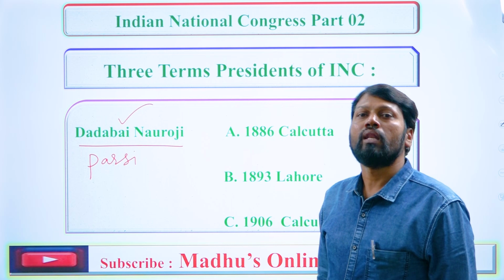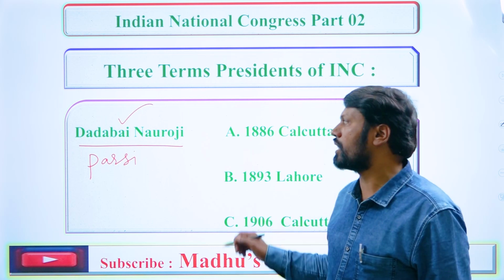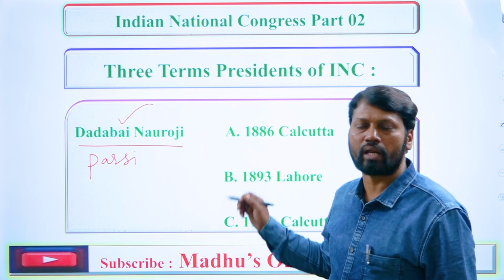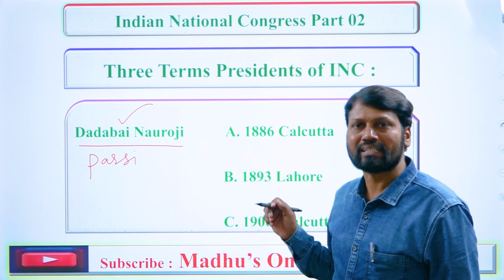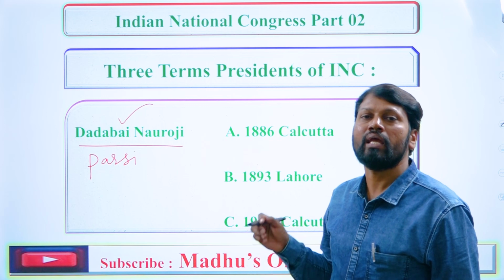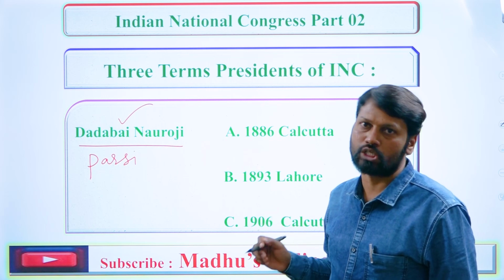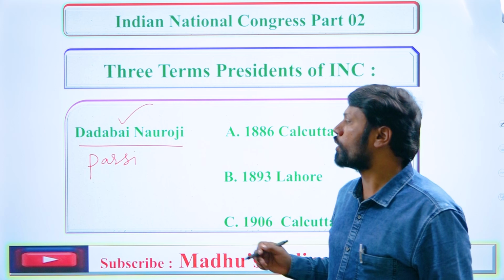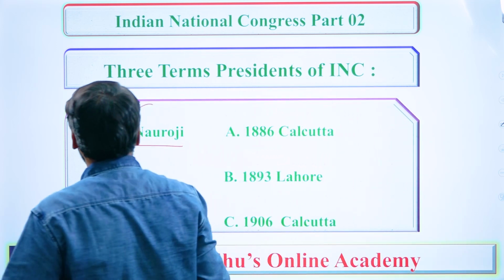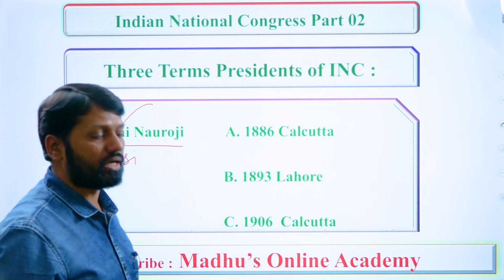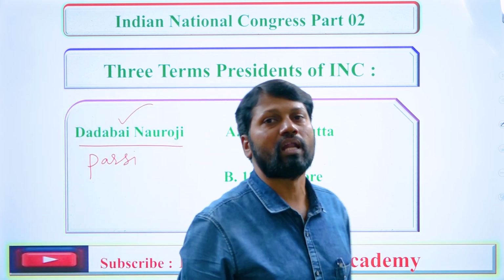So what is the significance for him? He was the first Indian who was represented in the England Parliament. Remember this very, very carefully, right? As I told you, he was a Parsi, and he is known as the Grand Old Man of India.